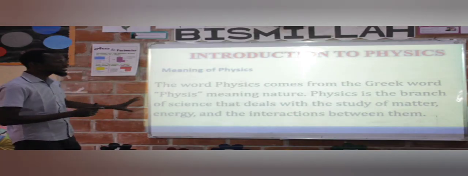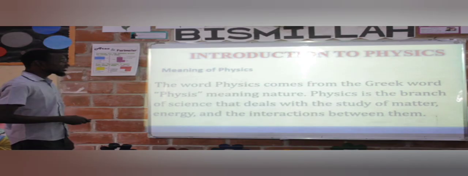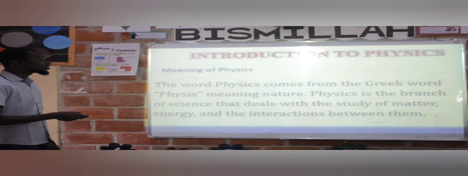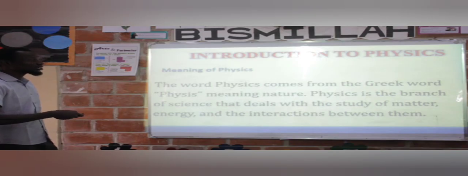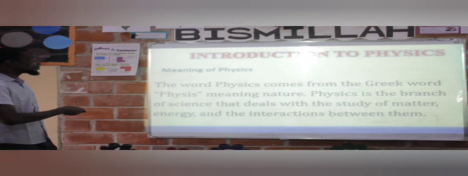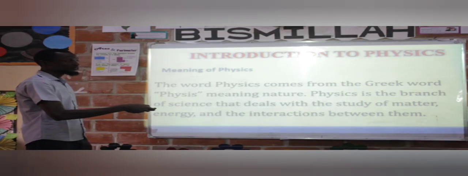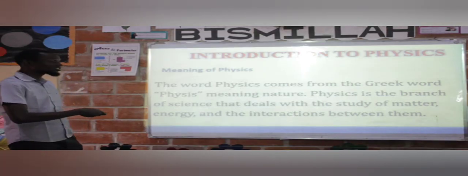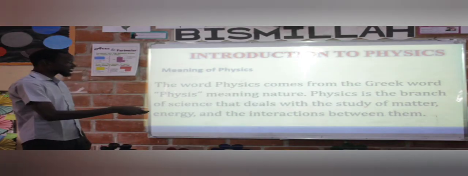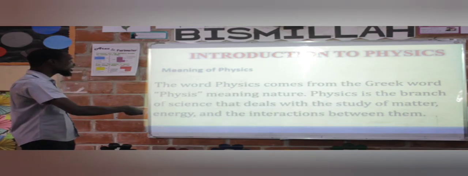So this deals with nature, matter, and interaction between these things. Now, look at the keywords here. Meaning. We said the ancestral meaning of this is a Greek word. And the word is the ancestral meaning of the word physics. And today in our 21st century, we refer to this as physics. And we say physics is a branch of what? Science. It's not a branch of art, but a branch of science that deals with what? The study of matter, energy, and interaction between matter and energy.